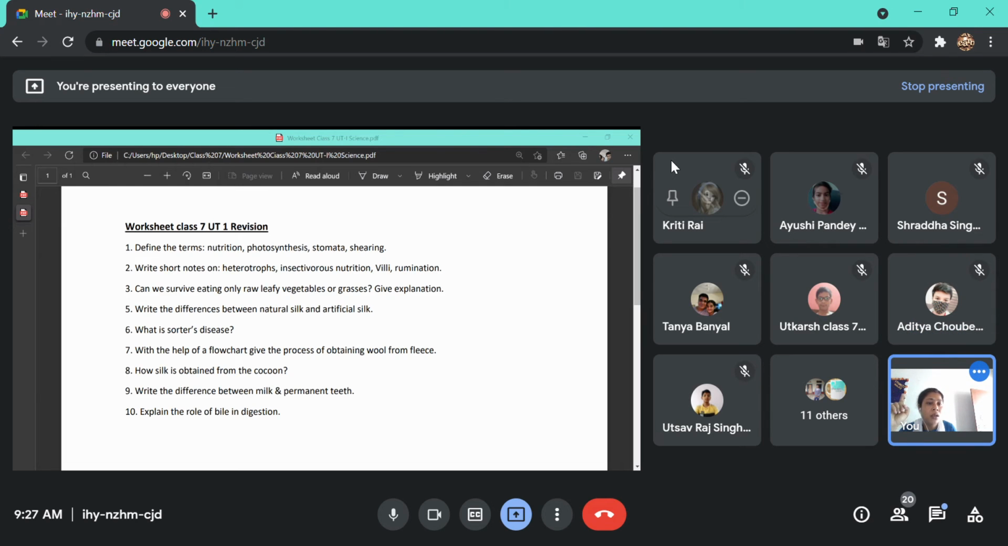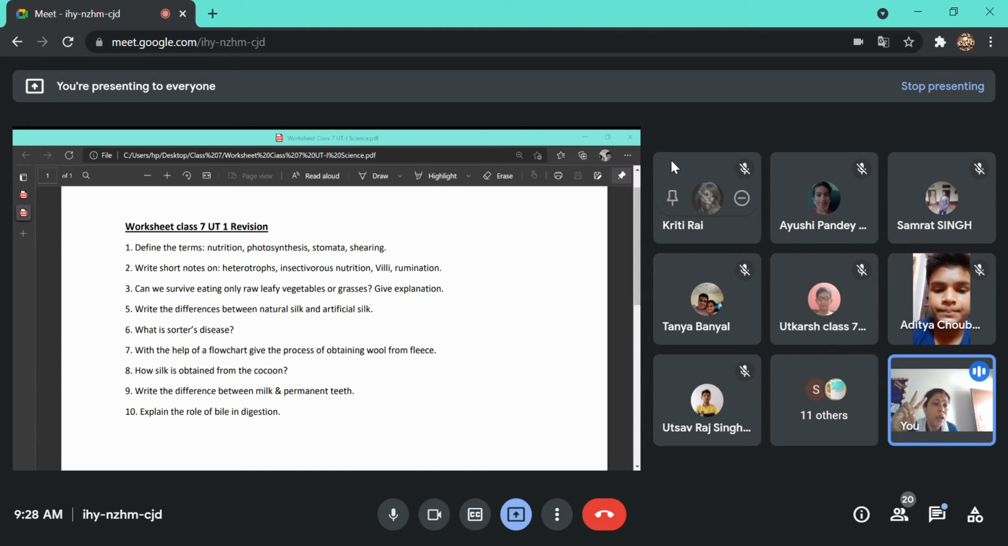Can anyone tell me one more role of stomata? One more role. Shraddha, Chandresh, anyone? Transpiration. Yes, Samrat, you are right. So transpiration is what? It is the loss of water through the stomata. But this loss of water actually helps the water and minerals to get transported from the roots to the upper part of the plant, that is to the leaves and the stems.